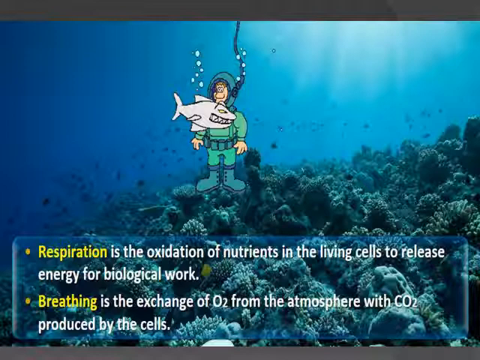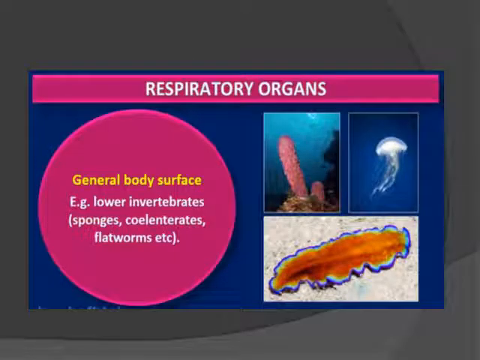And in this particular topic, we have the phases of respiration, that is aerobic and anaerobic, in which we have breathing, which is known as external respiration, and the respiration in which the exchange of gases takes place, that is internal respiration. The next is respiratory organs. Respiratory organs and the mechanism of breathing depend upon the habitat in which the animal lives.